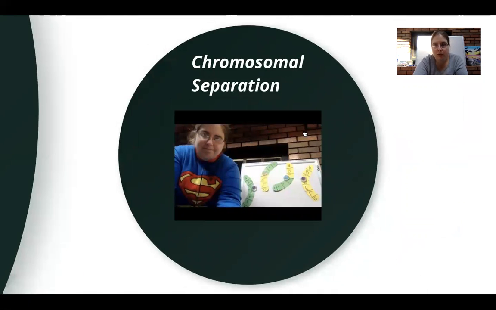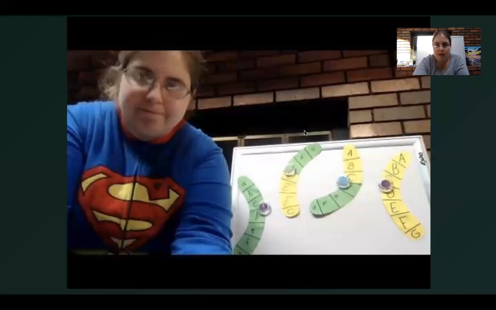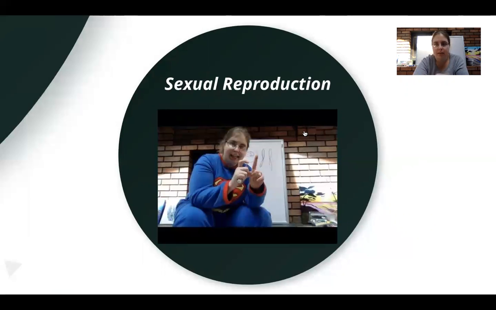Then we have the next one on chromosomal separation, which deals with crossing over, as well as 2 laws that we haven't learned about that these demonstrate: the law of segregation, law of independent assortment. We'll get into more details of those later, but it's a good intro to them. And then we have the video where I talk about what sexual reproduction is and why it's important.